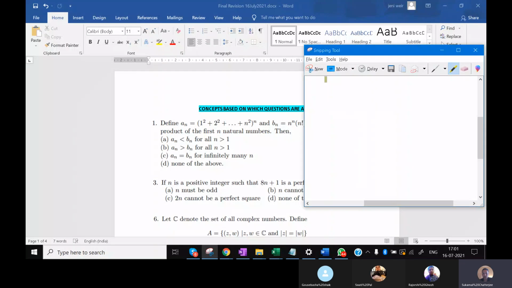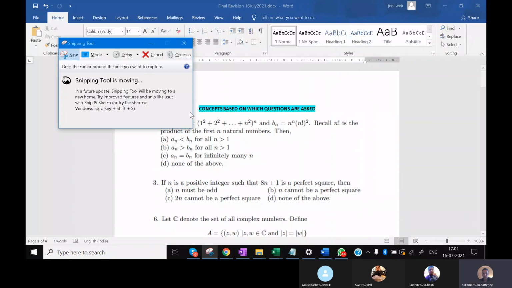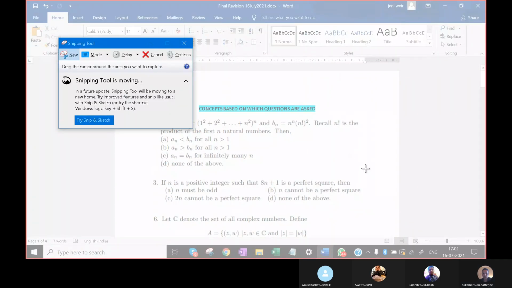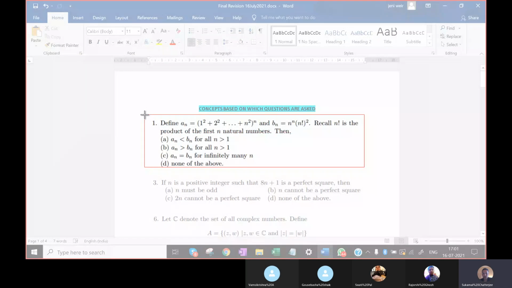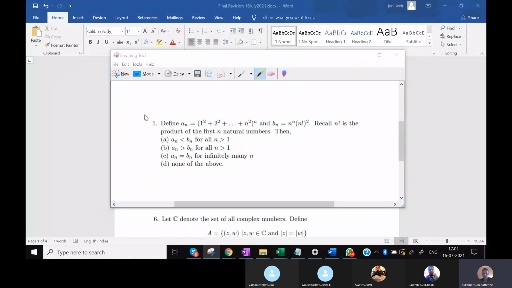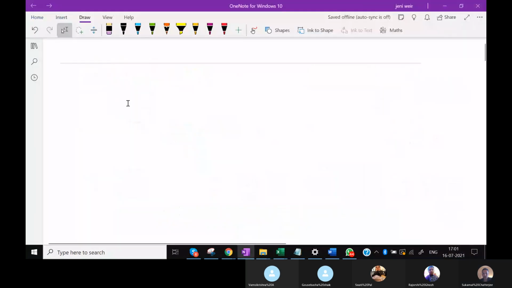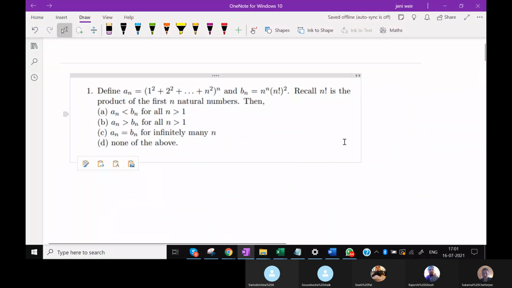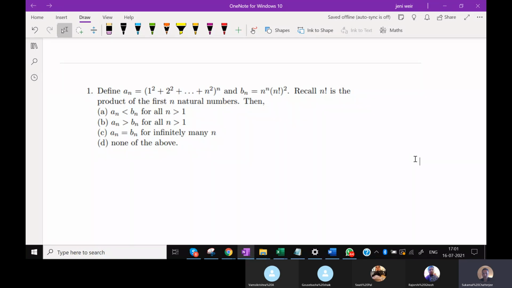So today I'm going to take you through a set of questions covering all the concepts that we have discussed so far. Okay, so this is a direct application of arithmetic mean greater than equal to geometric mean.